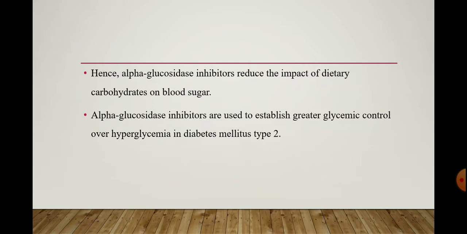Hence the alpha glucosidase inhibitor reduces the impact of dietary carbohydrate on blood sugar. Means when the carbohydrate is converted into sugar, this alpha glucosidase inhibitor reduces the impact of dietary carbohydrate on blood sugar. Means it reduces the impact of sugar in blood. Alpha glucosidase inhibitors are used to establish greater glycemic control over the hyperglycemia in diabetes mellitus type 2.